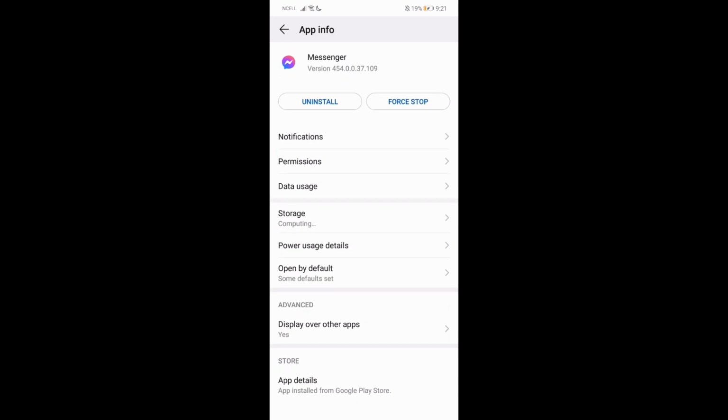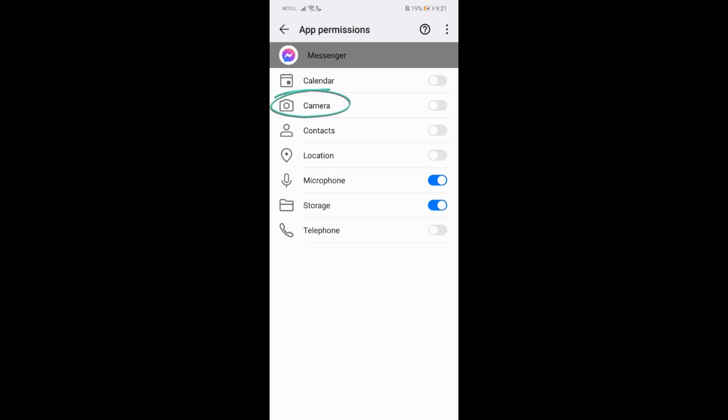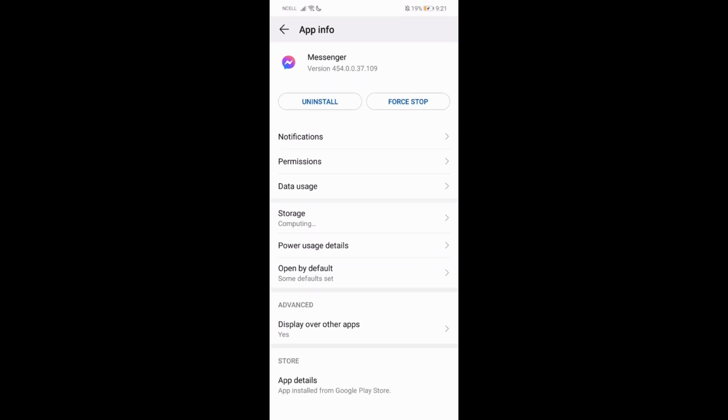Let's go to Messenger, and then from here just go to permissions and make sure your camera is turned on, your microphone is turned on, your telephone is turned on. Make sure everything is turned on like this, and then check again. The problem might be fixed, or else what you can do is you can just uninstall your app and install it back again, and your problem might be fixed.